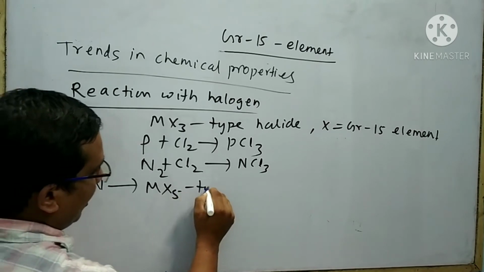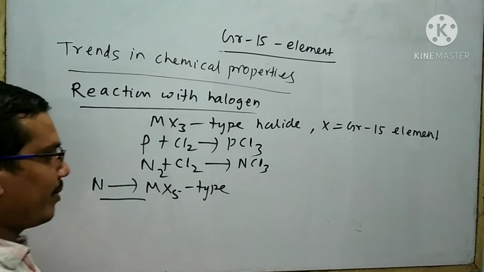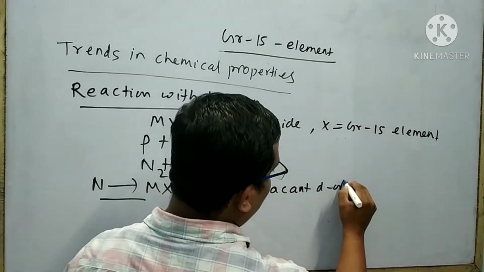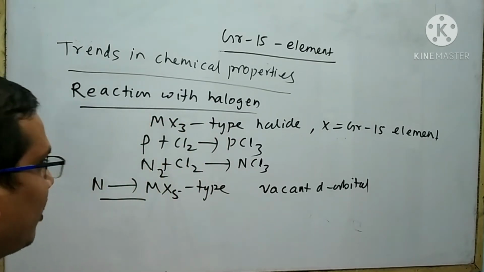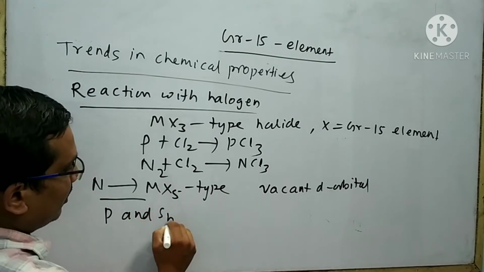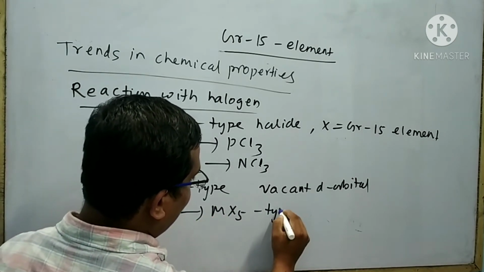MX5 type halide. This is due to absence of vacant d orbital in the valency shell. On the other hand, phosphorus and antimony can form MX5 type halide.